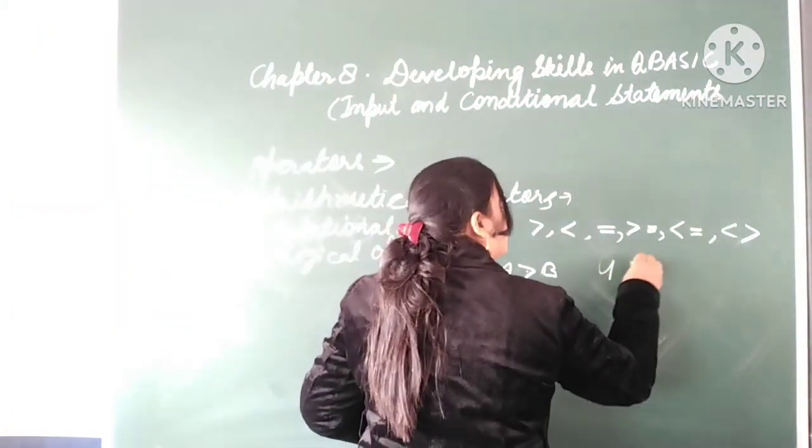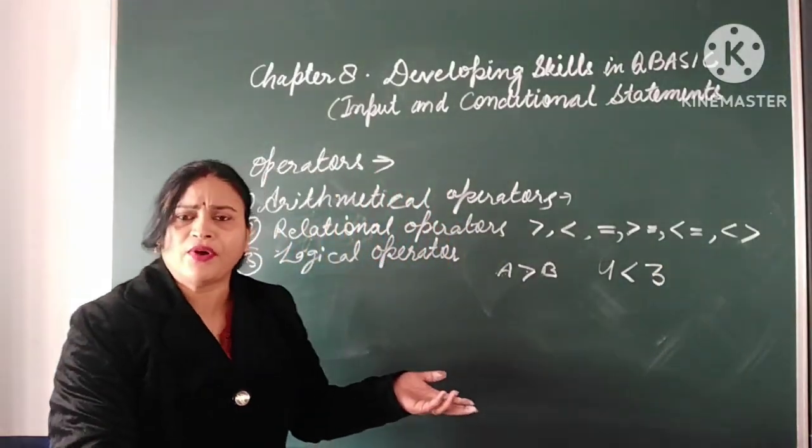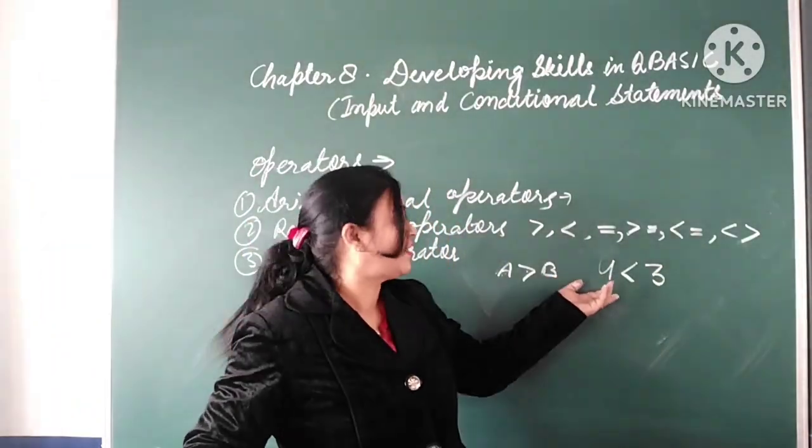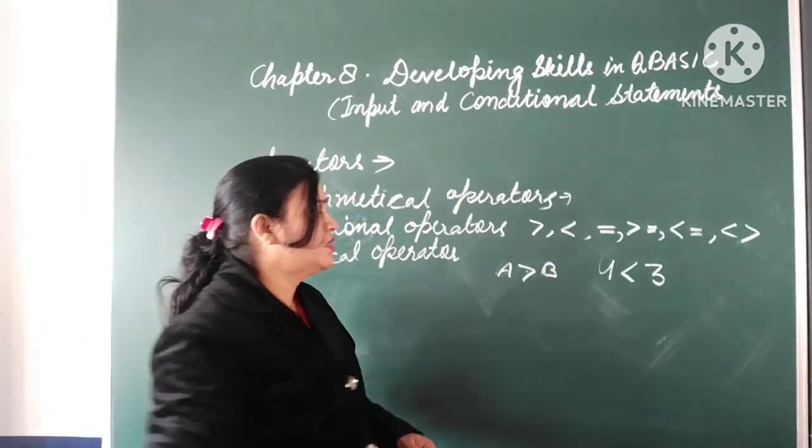Like 4 is less than 3. Then what do you say? The answer is what? False. No, 4 is not less than 3. It is greater than 3. So the answer is what? False.